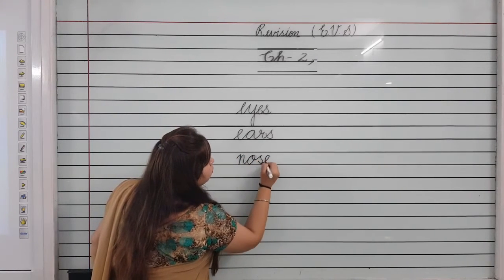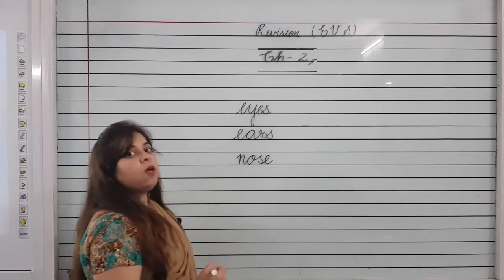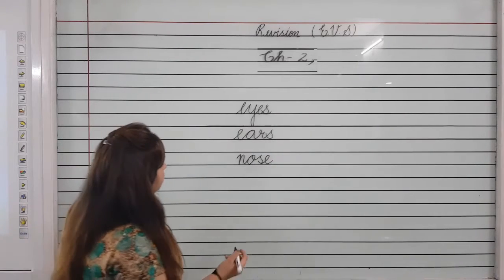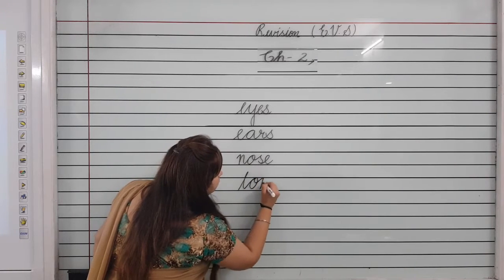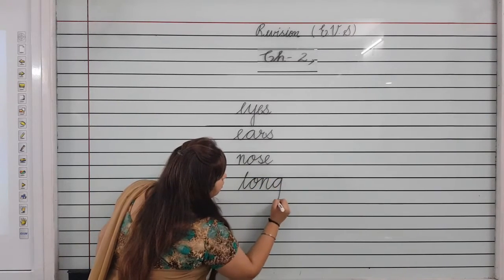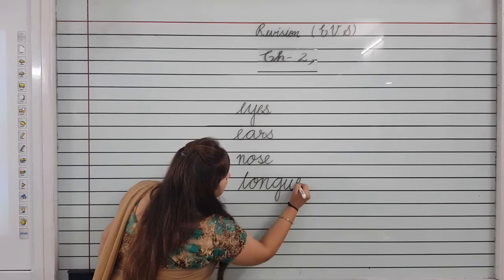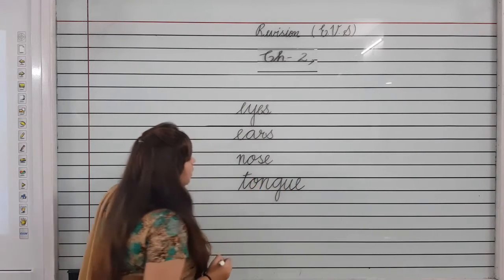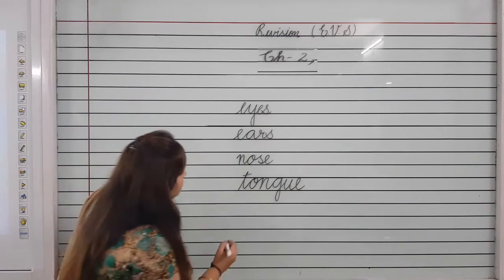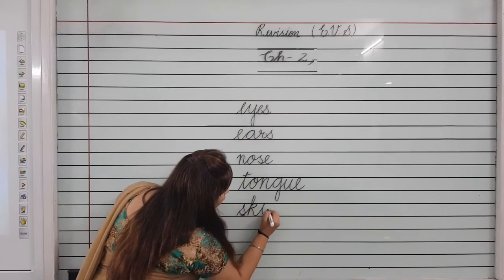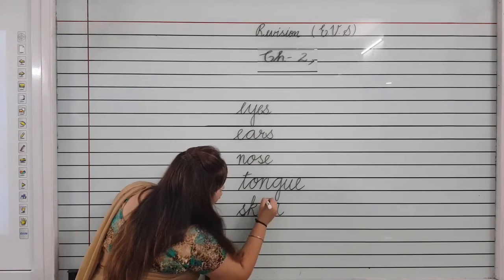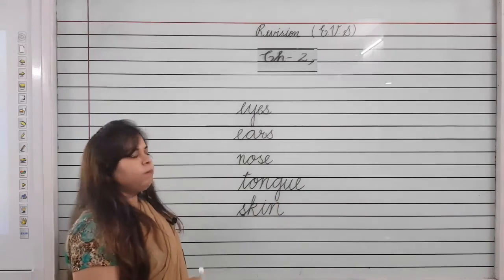Second is nose. N-O-S-E, nose. Nose helps us to smell, to breathe. Next is tongue. T-O-N-G-U-E, tongue. Tongue helps us to taste, to lick. And the last is skin. And skin is the largest part of our body. Skin helps us to touch, to feel.